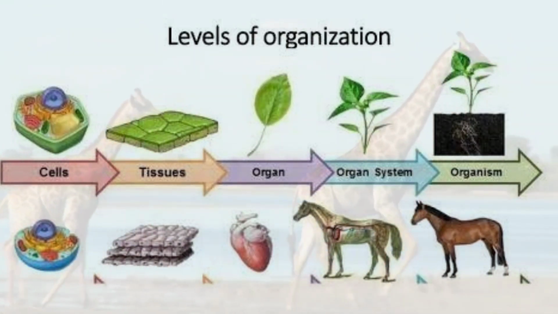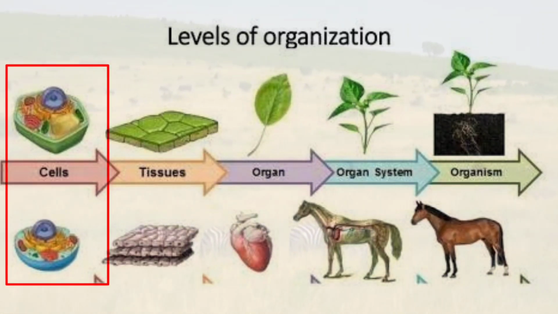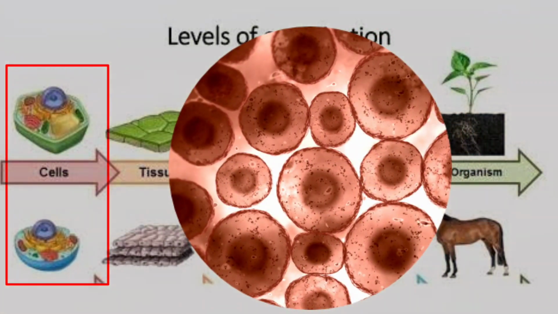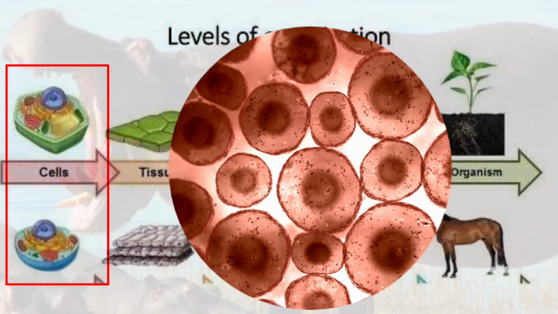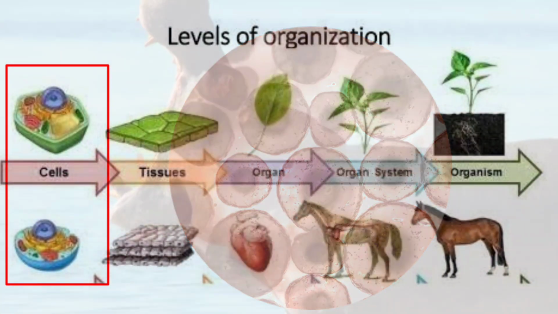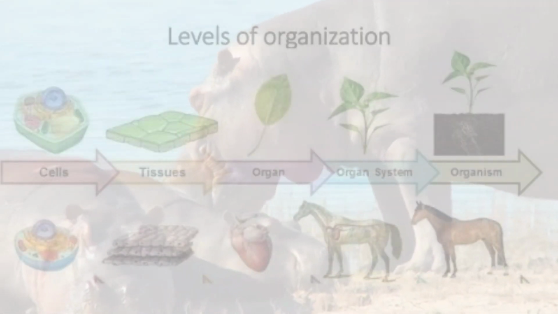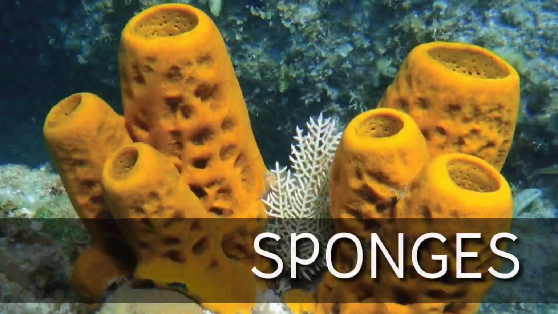When you are classifying, there are 5 levels of organization. The first is cellular grade of organization, in which the body of the organism comprises a mass of cells which are performing different functions. These cells are all individual in nature and are not grouped into tissues. A very common example of animals showing this grade of organization are sponges.